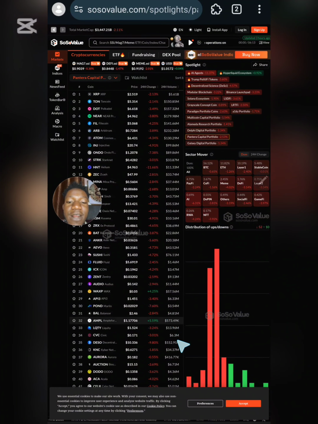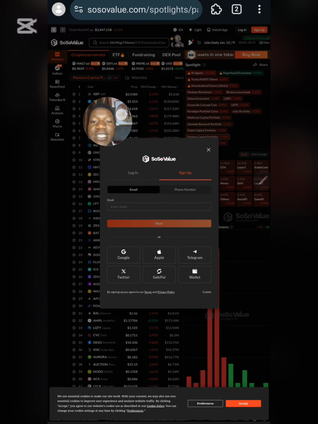So if you're creating an account for the first time, you are going to be using this sign up button. But if you already have an account, then you go ahead and click on log in. Okay, so right now I'll click on sign up, and let me show you guys how signing up actually looks. To sign up, it is very easy.